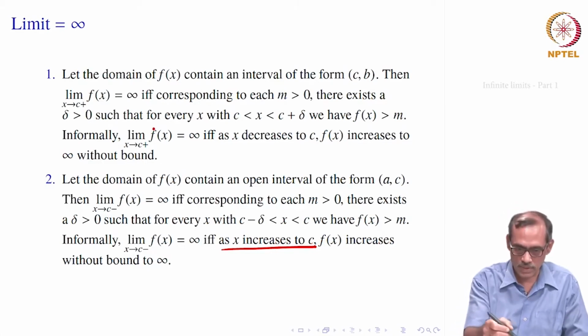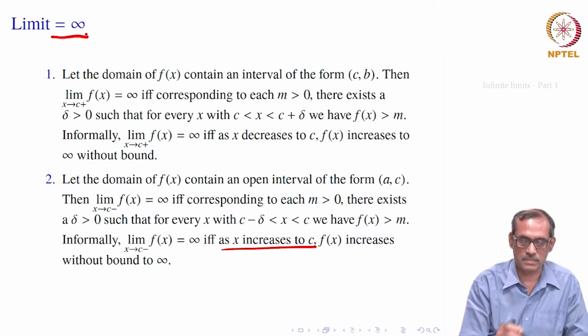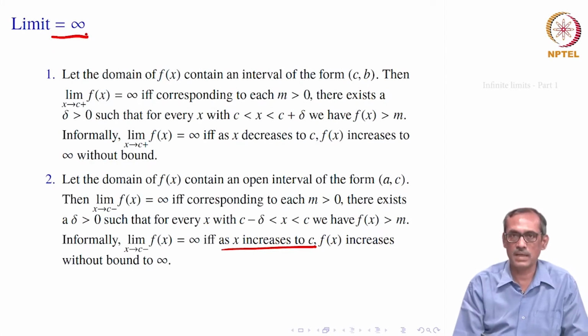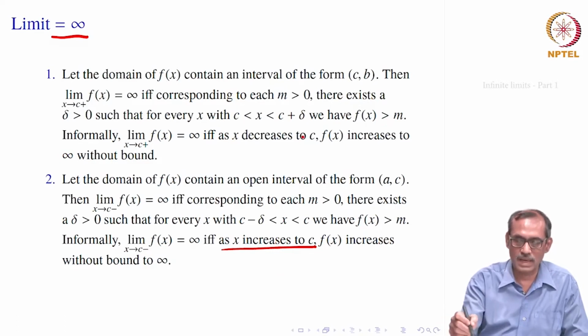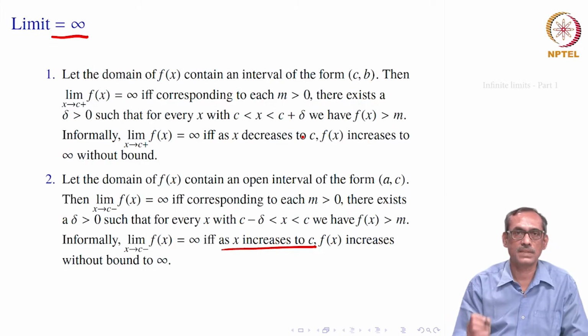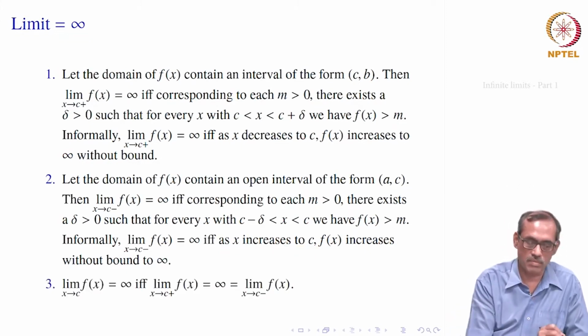So, these are all the possibilities when the limit is equal to infinity. Similar things happen when the limit can be equal to minus infinity. In that case, instead of f(x) is bigger than M, we would take f(x) is smaller than minus M. That is the only change that would give limit equal to minus infinity. So, let us reformulate again.